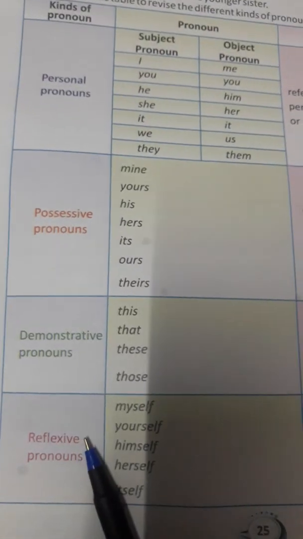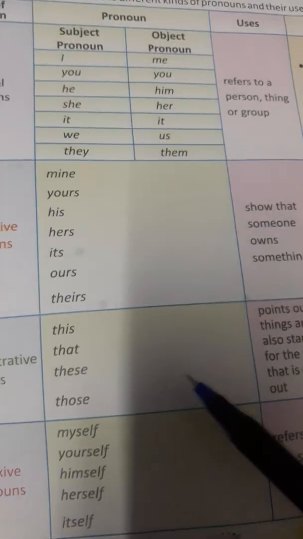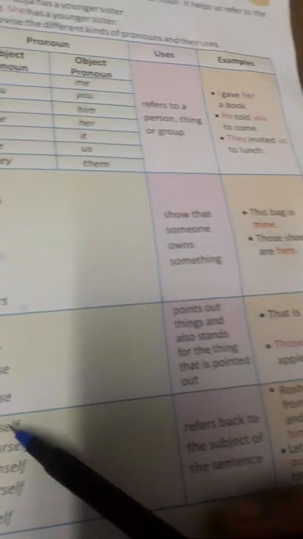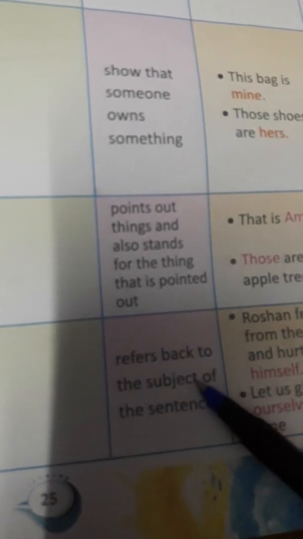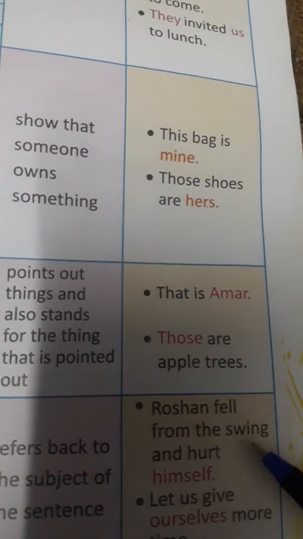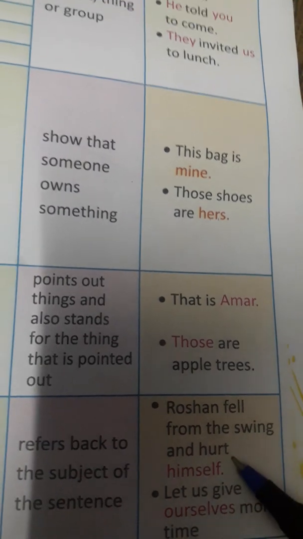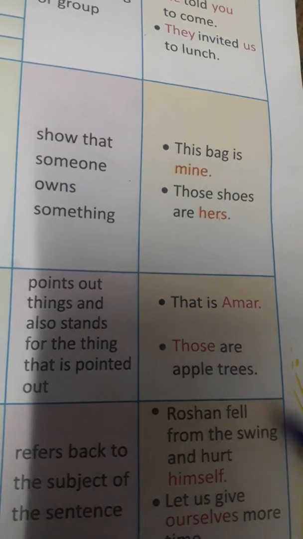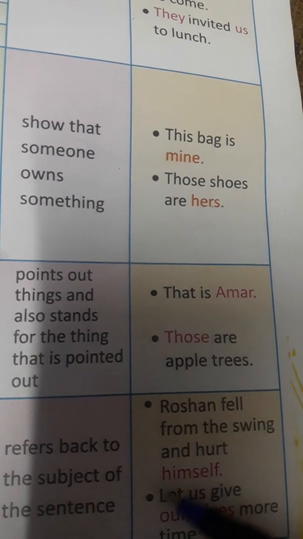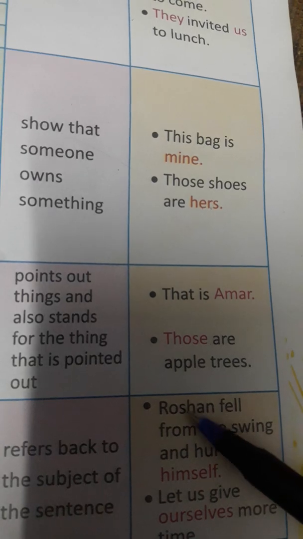Now the next type is the reflexive pronoun. You can see here: myself, yourself, himself, herself, itself. All these are reflexive pronouns. So what is a reflexive pronoun? Reflexive pronouns are those pronouns which refer back to the subject of the sentence. For example, Roshan fell from the swing and hurt himself. Himself is a reflexive pronoun, and it is reflecting back to the subject here.